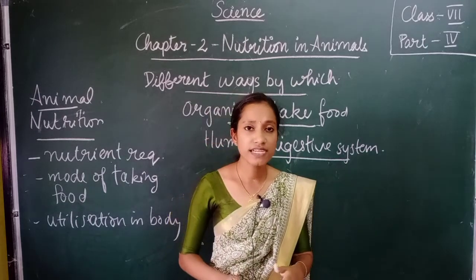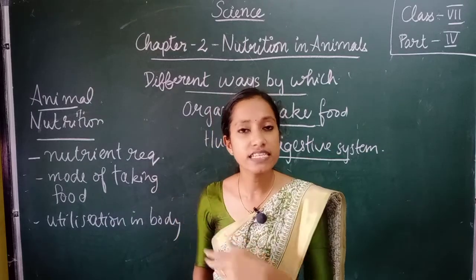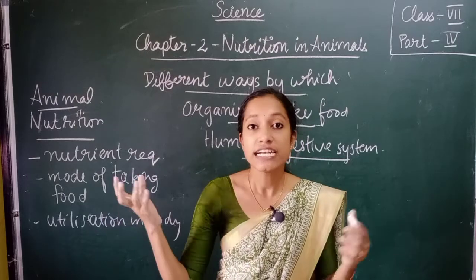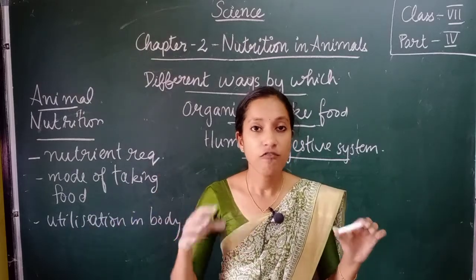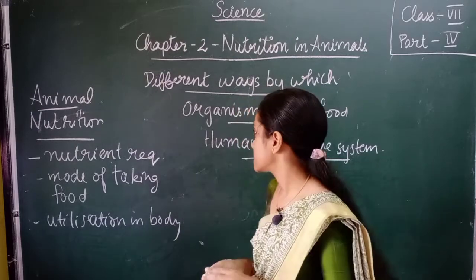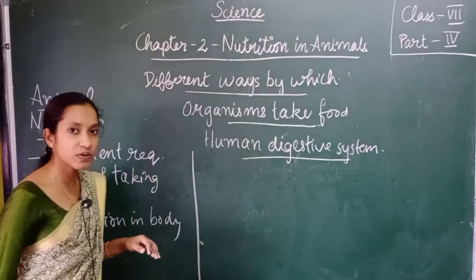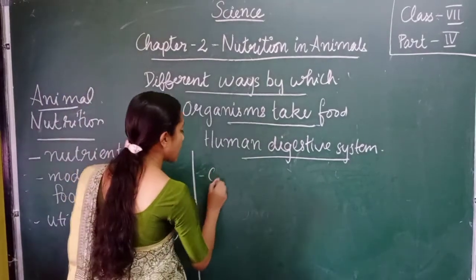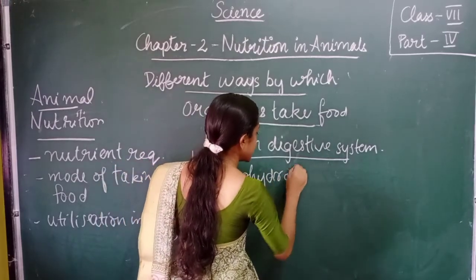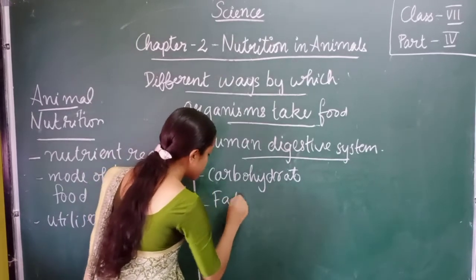Now, you have learned that there are different categories or varieties of food, isn't it? All these foods contain different components. What do you call these components of the food? They are nutrients. Which are the major nutrients? Can you tell? Carbohydrate, yes, carbohydrate. Then fat, proteins.